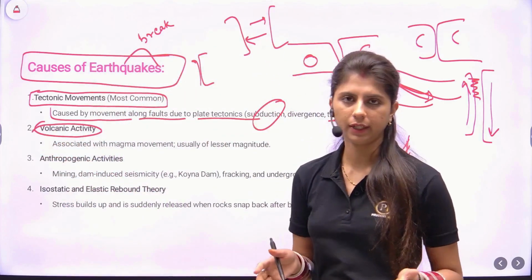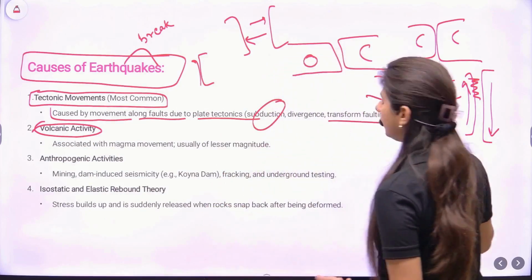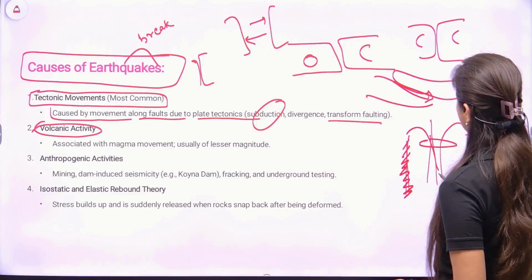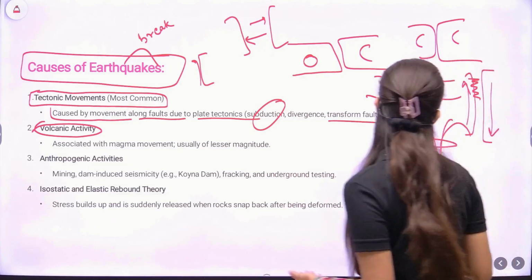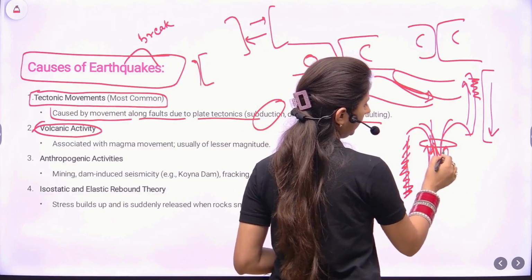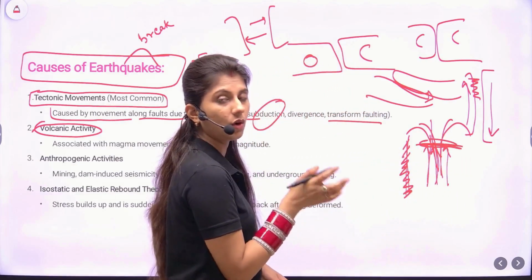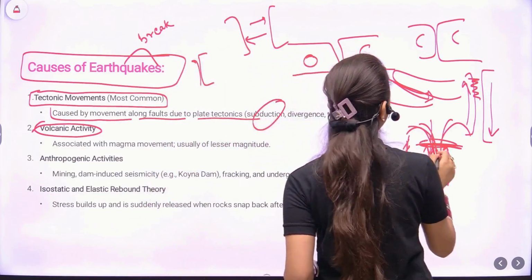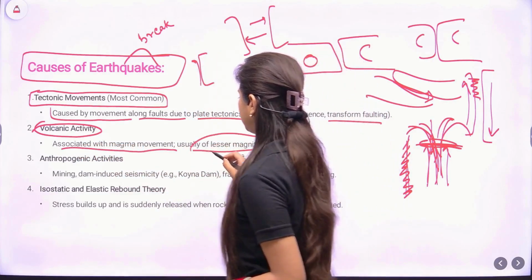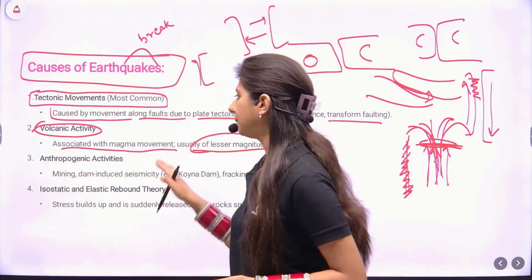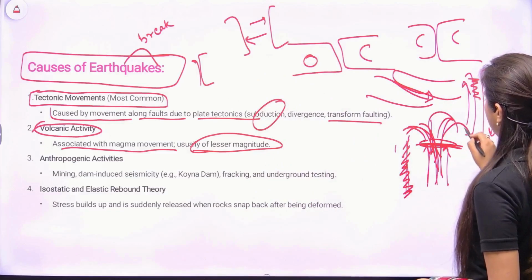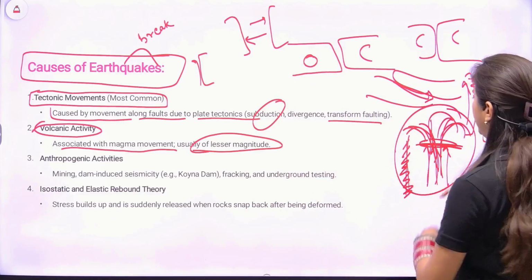Next up we have is volcanic activity. Now, what happens in a volcano? In volcano, usually magma erupts from this. This is the eruption of magma from beneath the surface. But before eruption, the magma keeps pushing these rocks, right? Over here, it keeps pressing the rocks. Rocks get weaker. Then the magma erupts. So, associated with the magma movement, usually of lesser magnitude. Compared to the tectonic movement, the volcanic activity causes lesser magnitude earthquakes, because the magma will erupt and it will be confined to this area only.